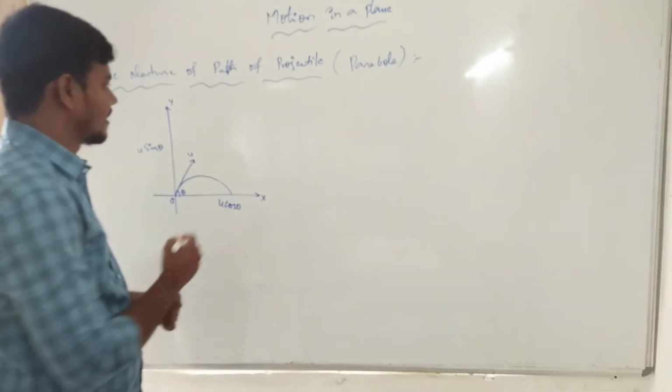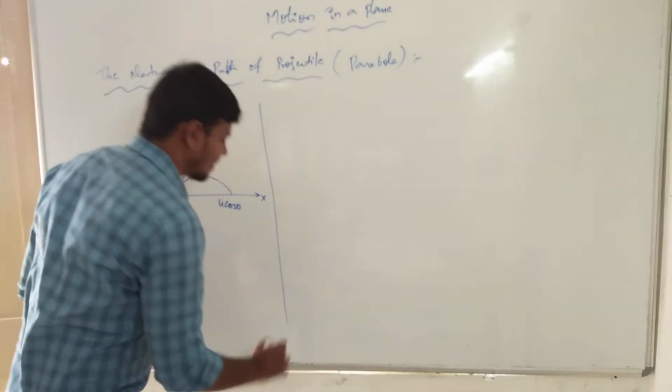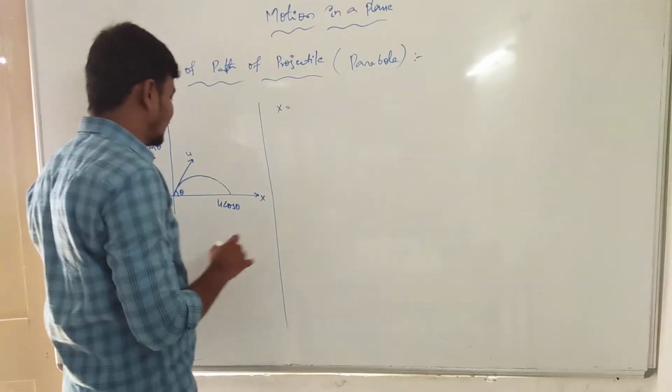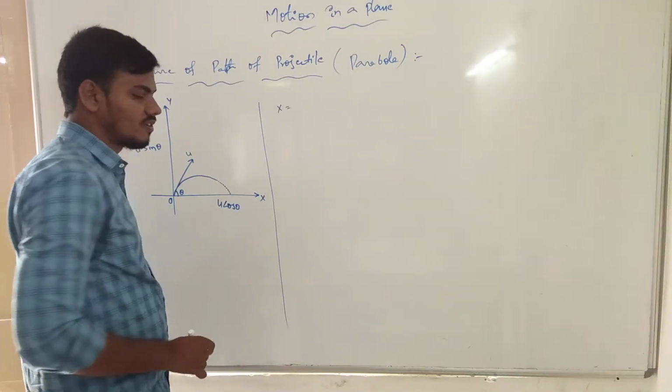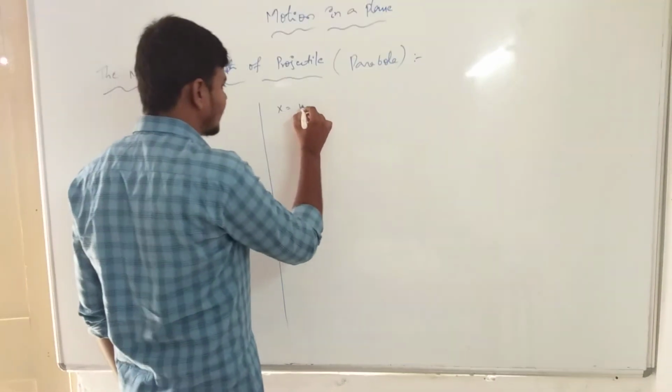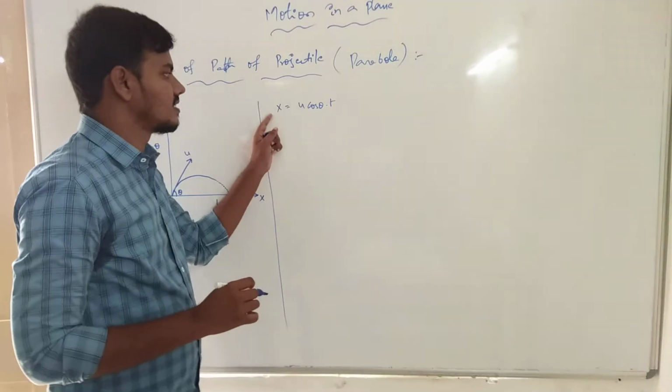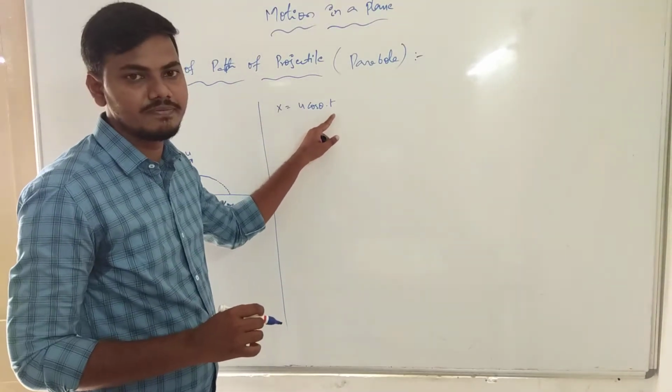Clear? So the first particular point: along the x-axis, x is equal to u cos theta into t. The velocity is u cos theta, into t. Displacement is equal to velocity into time period.